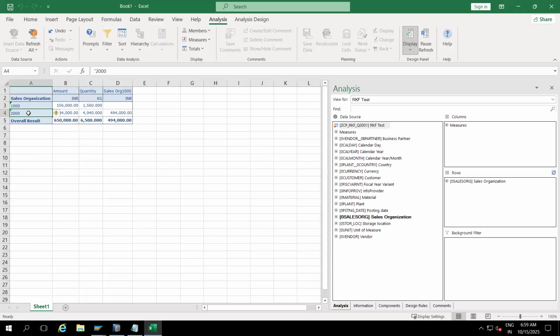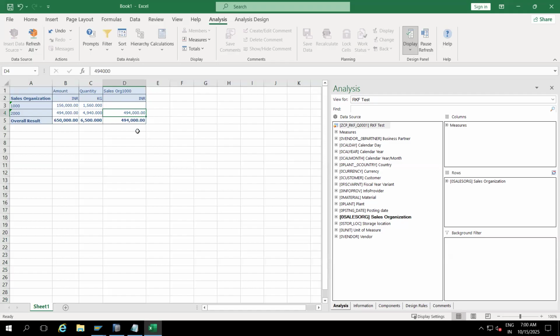I'm the manager for sales org 2000, so I want to see only 2000. I requested the developer to create an RKF so that only the values where we have 2000 are displayed, and the remaining should not display. Even if you have 10 million records, I can see only the 2000 values. No need to see the rest, right?